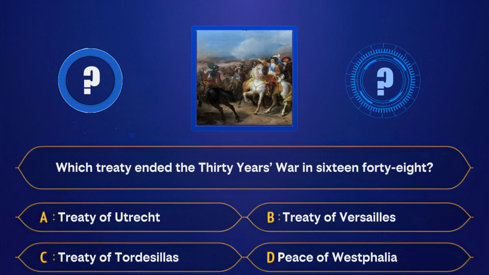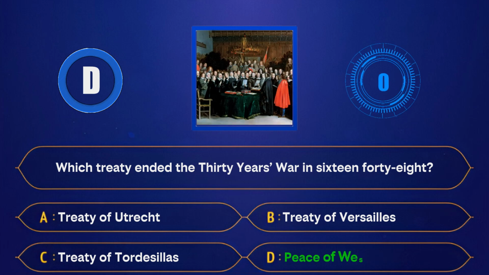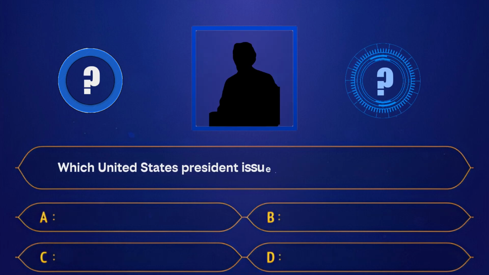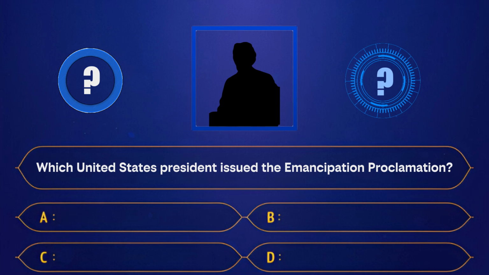A. Treaty of Utrecht. B. Treaty of Versailles. C. Treaty of Tordesillas. D. Peace of Westphalia. Correct answer, Peace of Westphalia. Which United States president issued the Emancipation Proclamation?